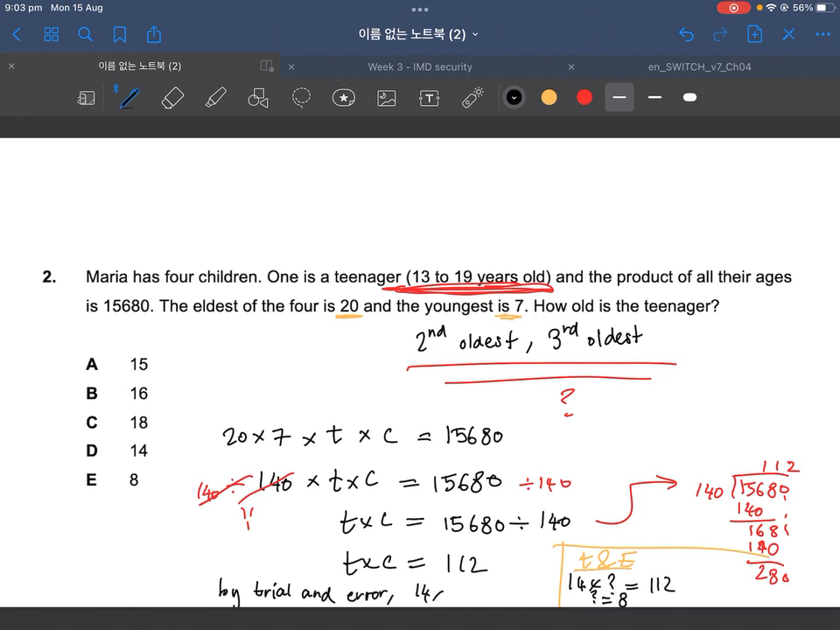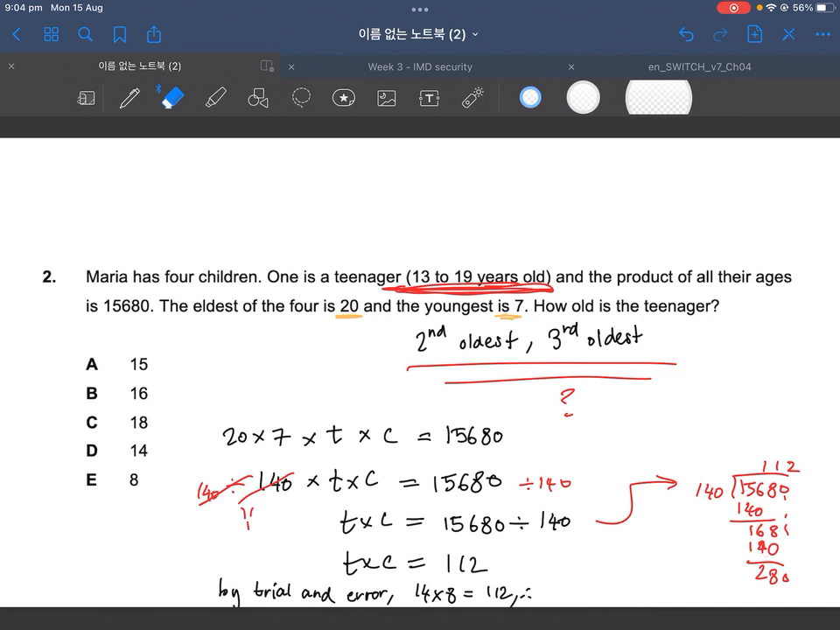14 by 8 equals 112. And therefore, let me rub this side out, since you guys know what we did. And therefore,